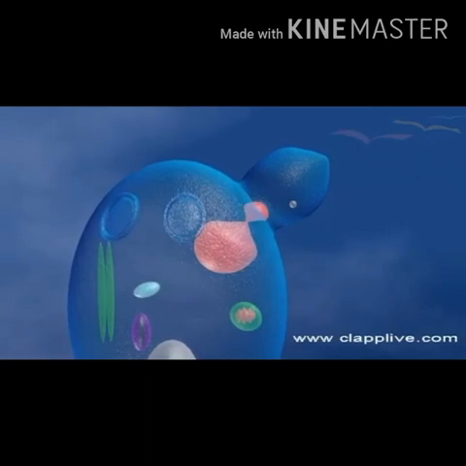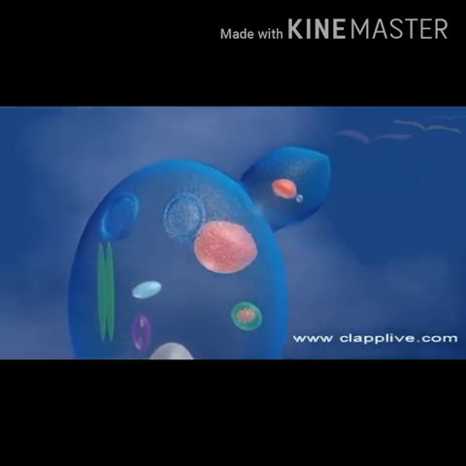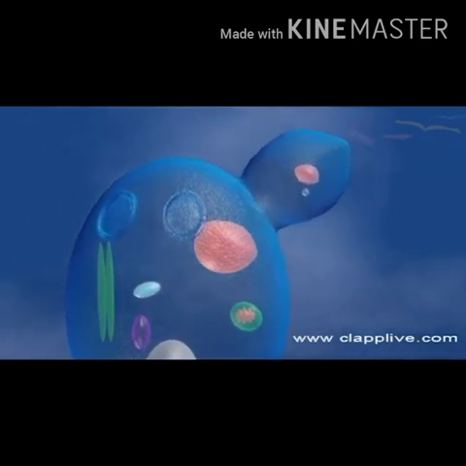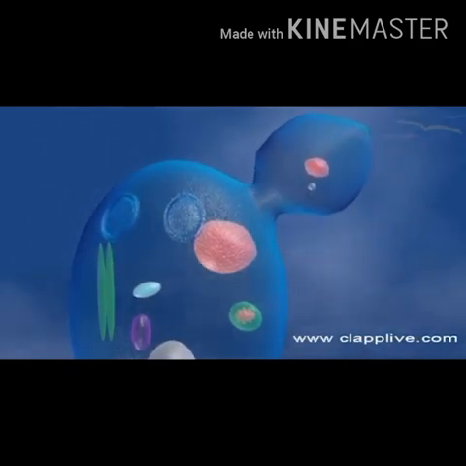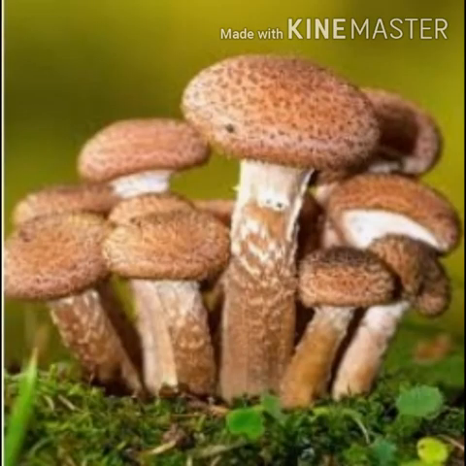In each cell, small bud is formed on the parent cell. Nucleus of the parent cell divides into two and one nuclei migrates into bud. This bud develops into tiny individual and detaches from the parent body and becomes new independent individual. Examples of fungi are baker's yeast. This is what baker used to make bread, candida and mushroom.